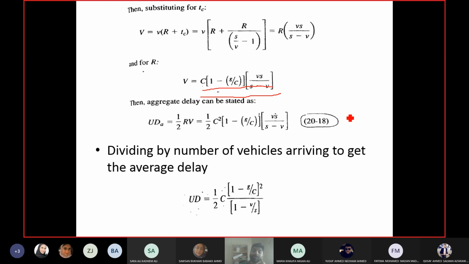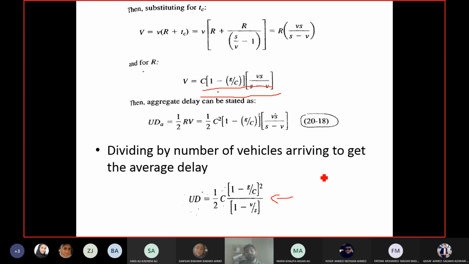If you want to calculate average delay, then divide this equation by the volume of vehicles, or the number of vehicles in the queue. So this is the equation for average delay. The first one is the equation for aggregate delay, and the second one is the equation for average delay. Now, for example, you have designed a signal, so you have a cycle length. Now you want to know how much the delay will be if I design according to this cycle length.